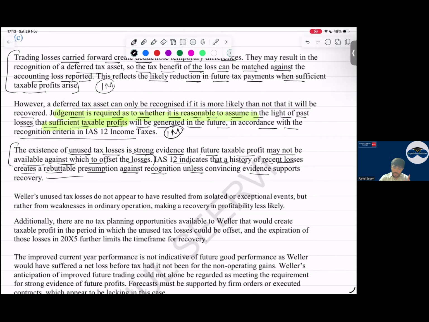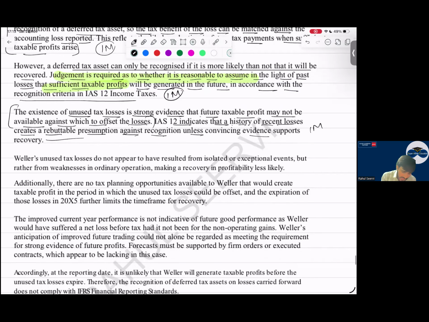Write down that these evidences are not there, and you can mention that the losses are strong evidence that it is difficult for the company to come into profit and record a deferred tax asset or offset its losses. Then, W's unused tax losses do not appear to have resulted from isolated or exceptional events, but rather from weakness in ordinary operations.